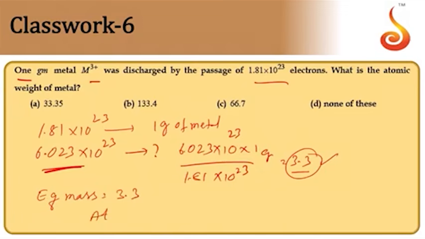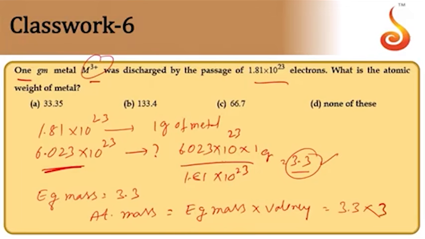Now atomic mass will be equivalent mass into valency. Equivalent mass is 3.3. Valence is given as 3 here. So 3.3 into 3, the value comes to 10.03. So here there is no answer matching this, so the option must be none of these. D is the answer then.